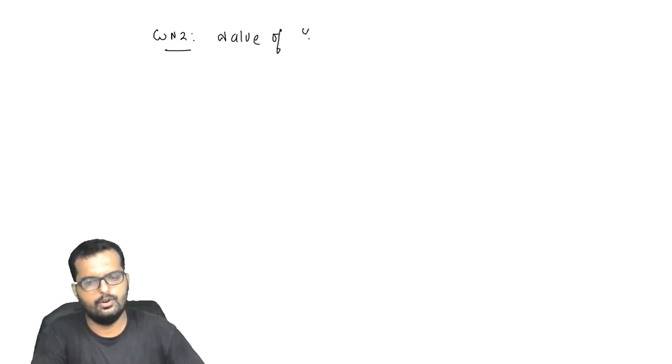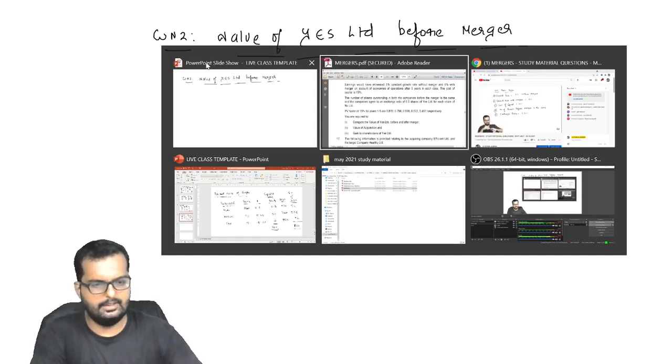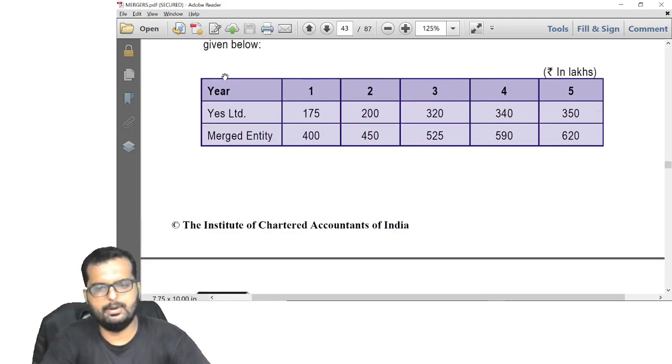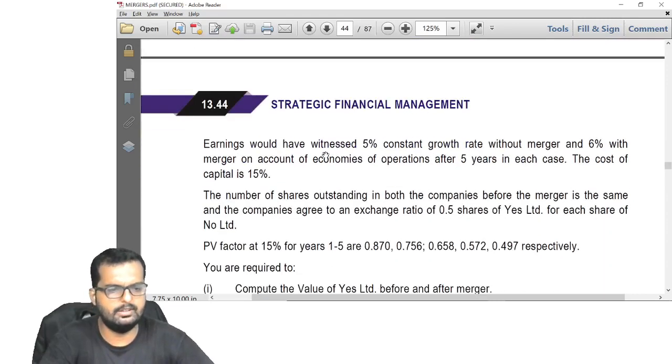Value of Yes Limited before merger. Alright, so friends, they have given some cash flows over here, right? Value is nothing but present value of future cash flows. So we have here 1, 2, 3, 4, 5. Along with that, they have told it's having a constant growth rate of how much percentage?